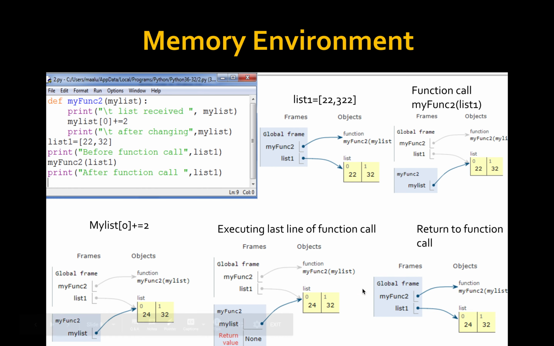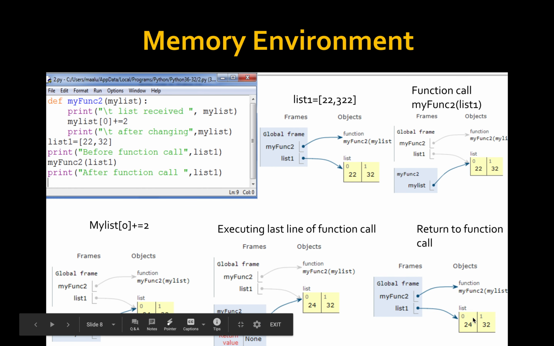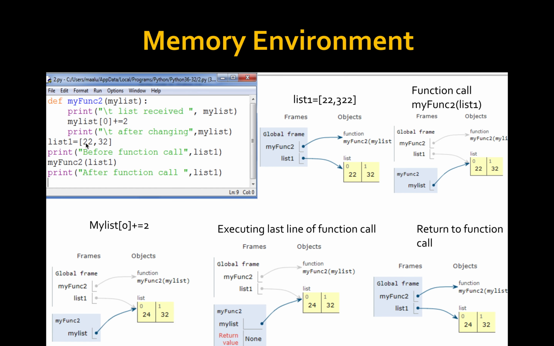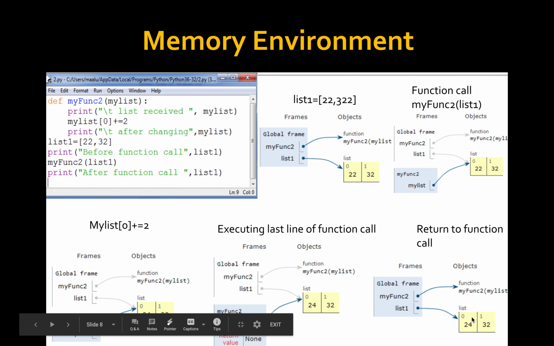Now list1 points to 24 and 32. Don't get confused, the initial state is 22, 32. Since it is a mutable type, any change takes place in the same memory location. That is why in the final case the value changed to 24. So your output is 24, 32 in the last state.